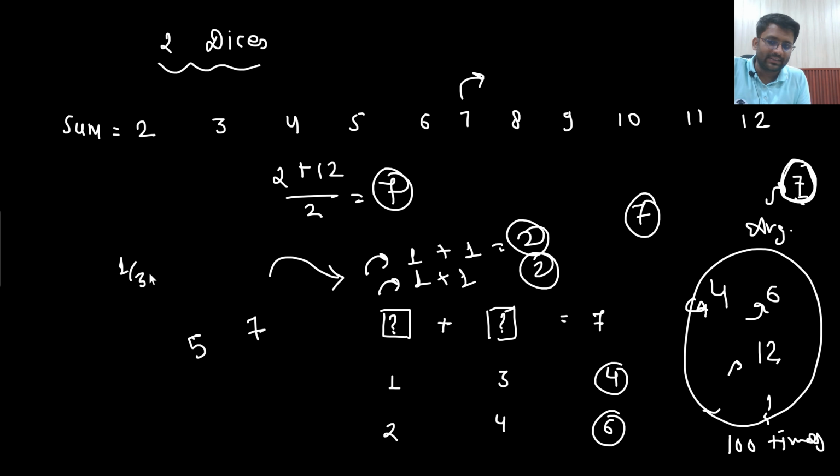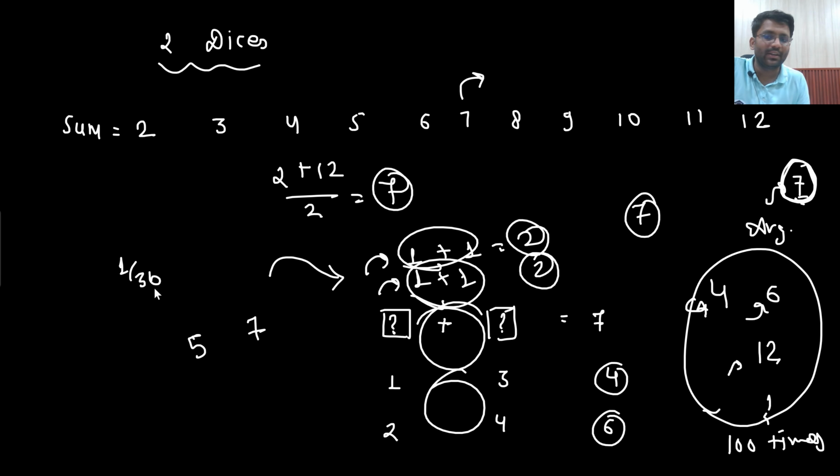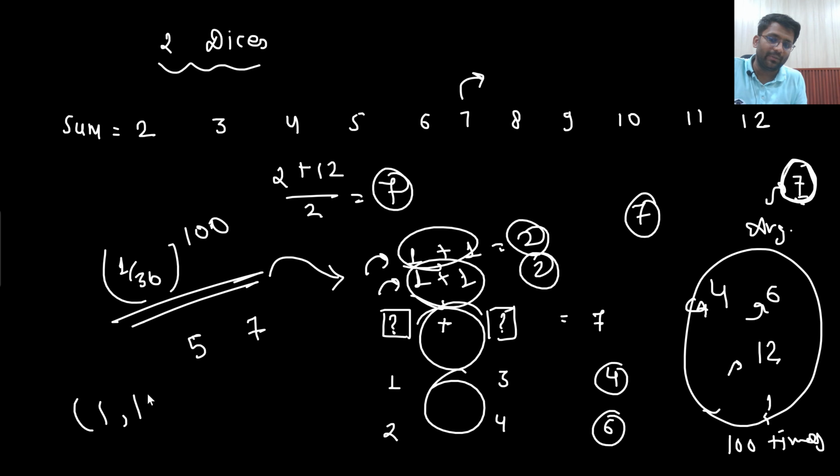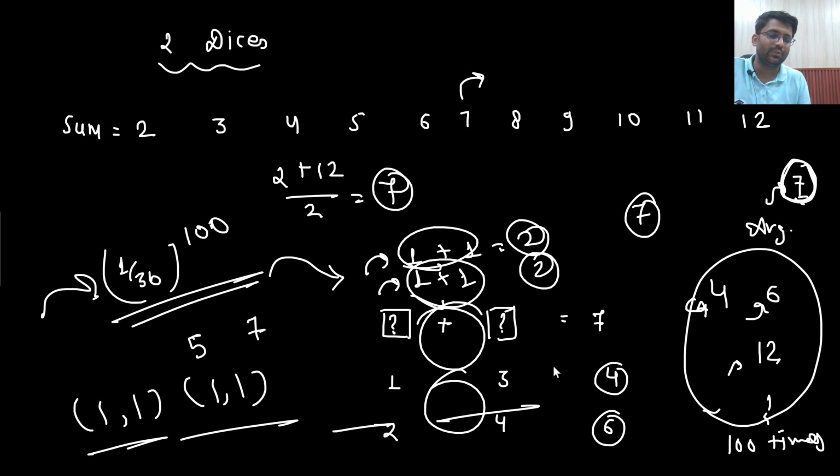There is a 1 by 36 chance that you will get this case, then again 1 by 36, then again 1 by 36. So 1 by 36 to the power 100 is the probability that every time he will be getting 1, 1 only, because he is doing it 100 times. So 1 by 36 to the power 100 is a very small probability.